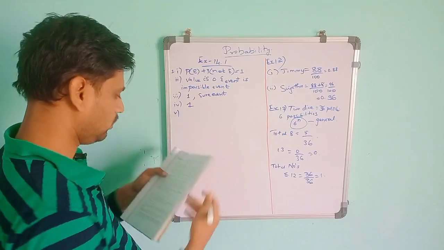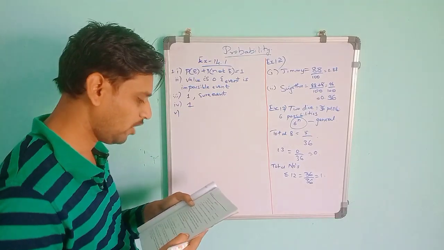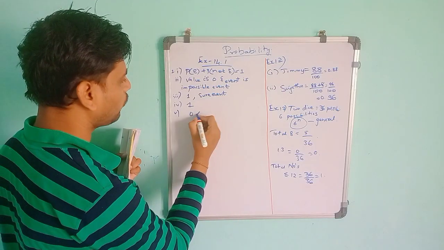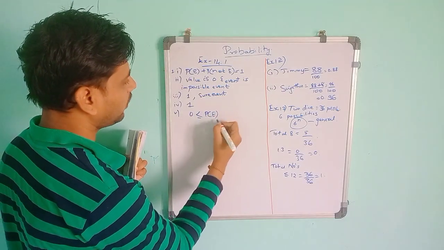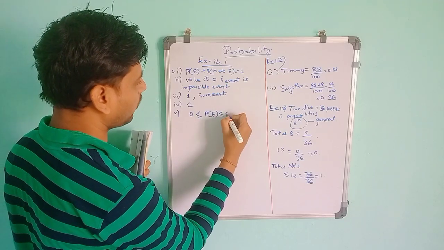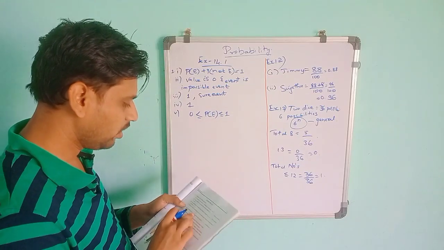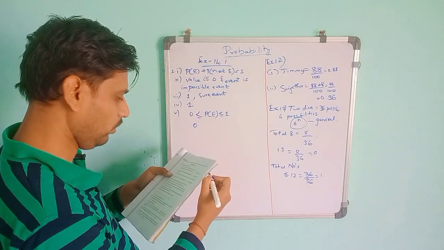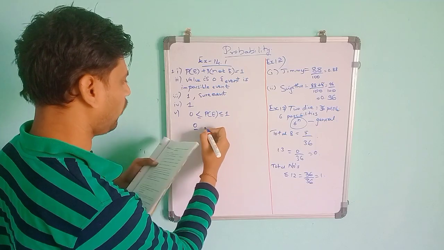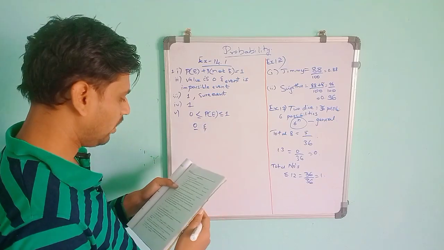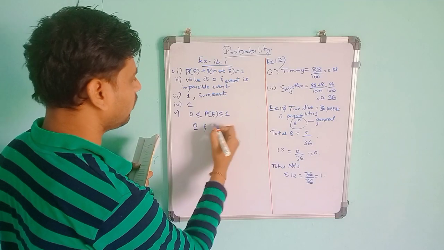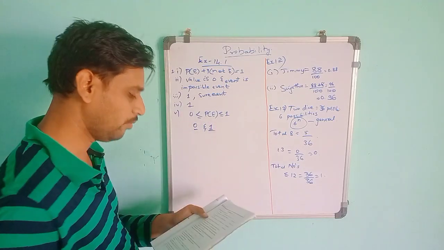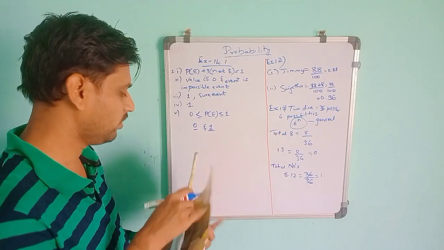Then the fifth one, the probability of an event is greater than or equal to dash and less than or equal to dash. I always told this one, 0 is less than or equal to P of E, the probability of E, which is less than or equal to 1. So it will always be greater than or equal to 0, that is the first blank. The second one, less than or equal to 1. So 0 and 1 are the blanks of that problem.